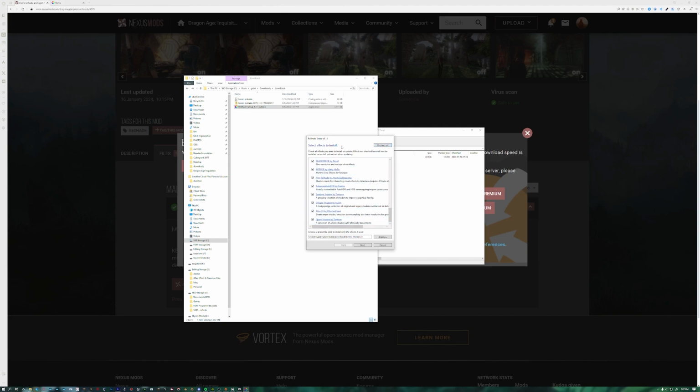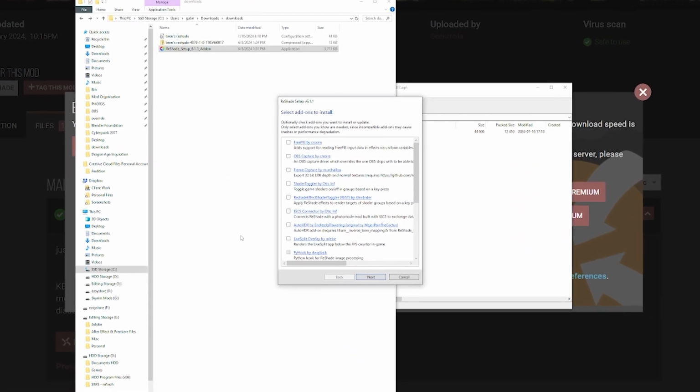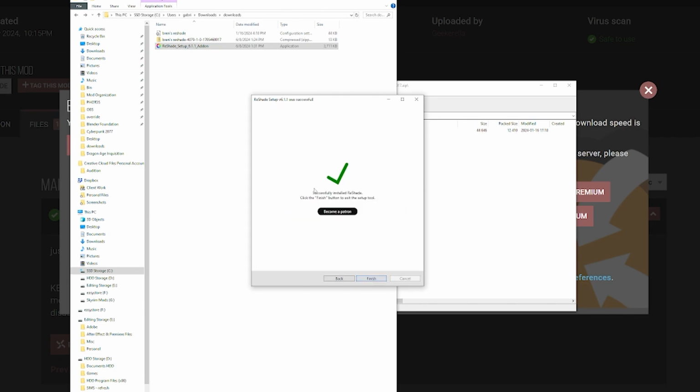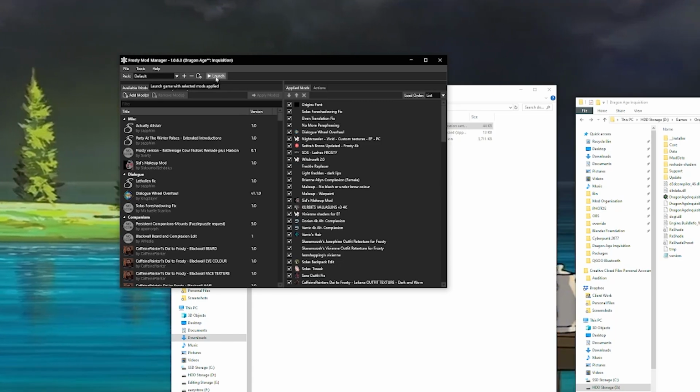So now you'll see that all of the shaders and effects will be installed. So next you're going to press next. It's going to download everything. Once all the effects are done installing, you'll be greeted with an add-ons page, where you can choose from different added features, which could be useful to you. It's all up to you if you'd like to use them or not. And then you press finish, and now you launch and open your game.